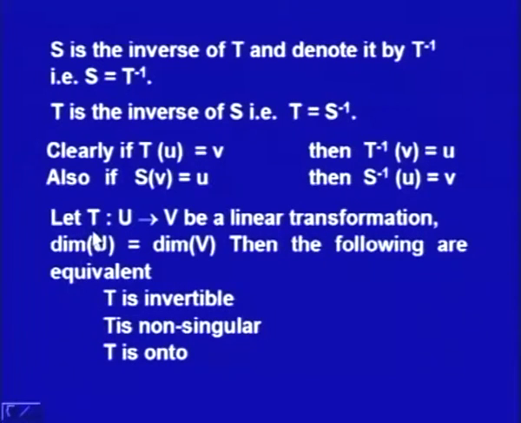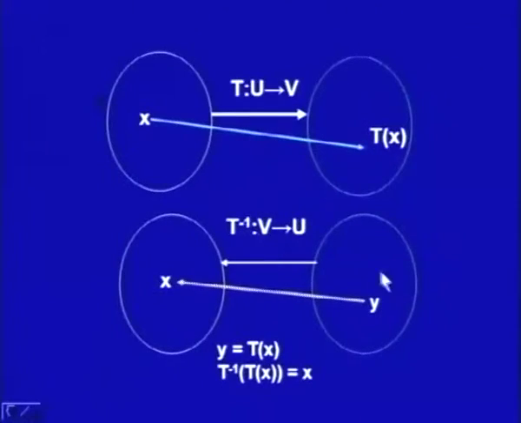Now, we have an important result. It says that if T is a linear transformation from the vector space U into V and dimension U is equal to dimension V, then the following are equivalent, that is T is invertible, T is non-singular and T is onto. This I illustrate with the help of this diagram.